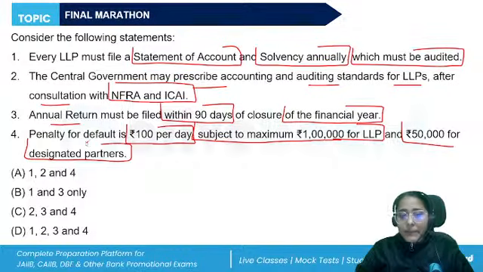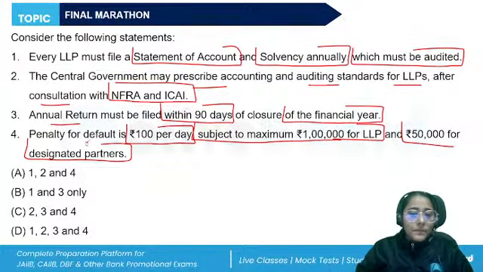If any LLP fails to file the return before the expiry of the period, they will be liable to pay a penalty of rupees 100, subject to 1 lakh rupees for the LLP and 50,000 rupees for the designated partners. But the third statement says that the annual return has to be filed within 90 days of the closure of the year.